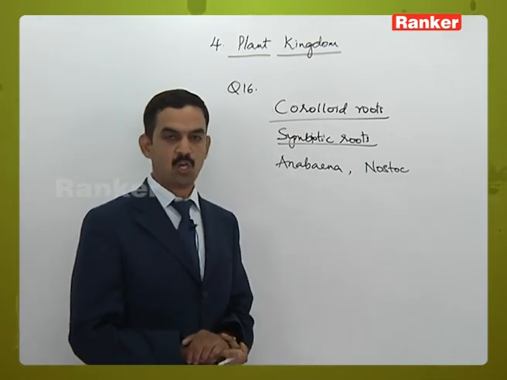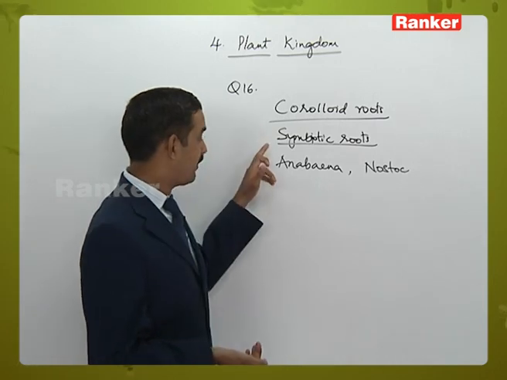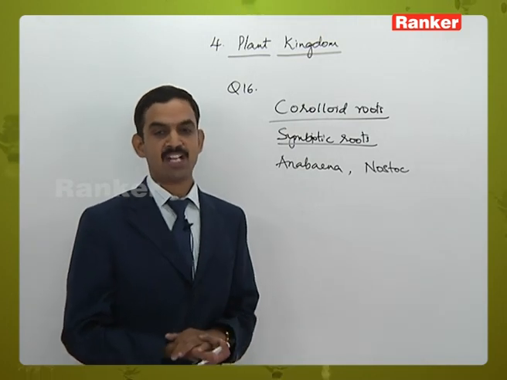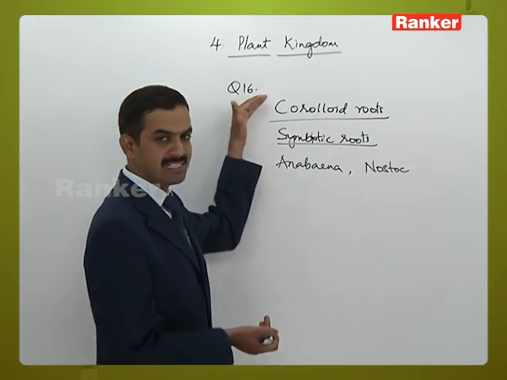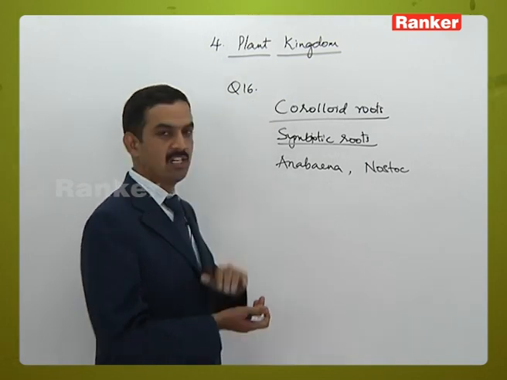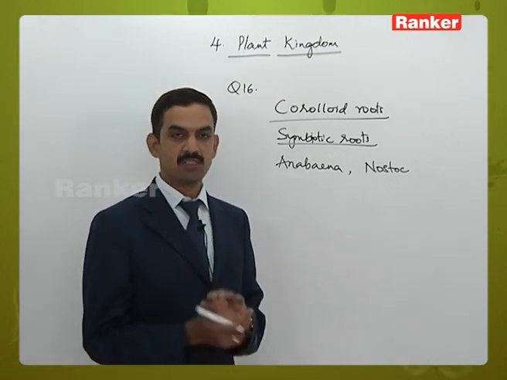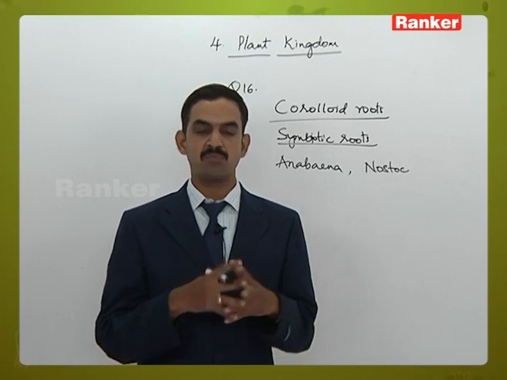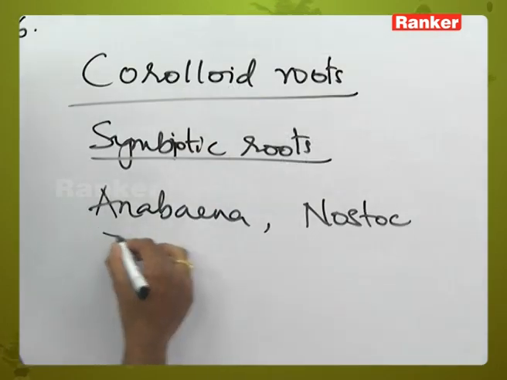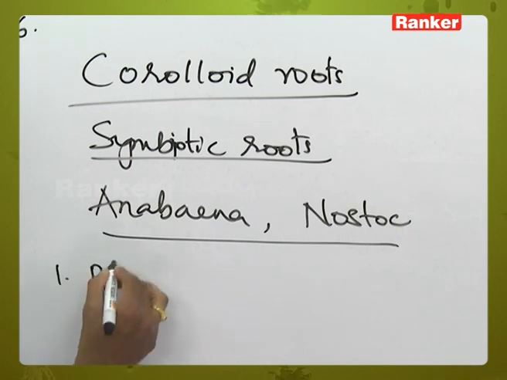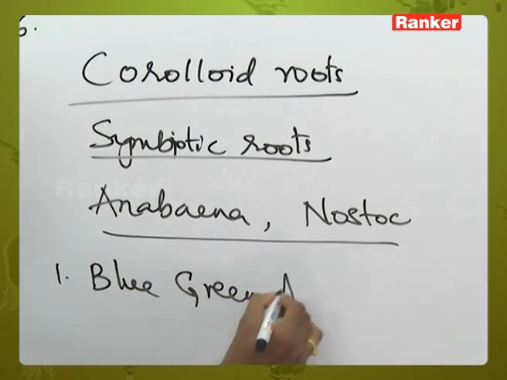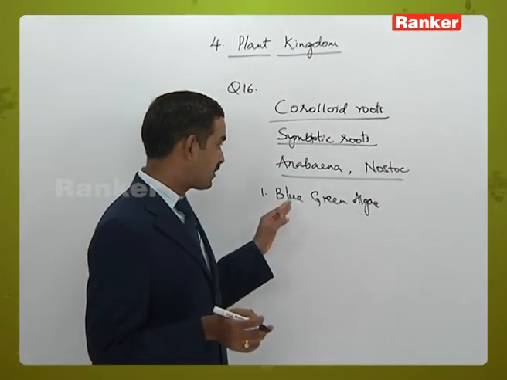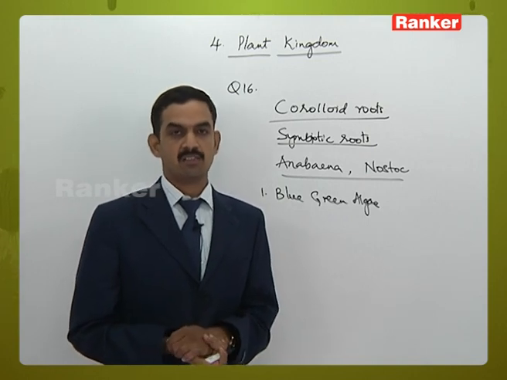We call such roots coralloid roots or corallorhiza, and here the blue-green algae, that is Anabaena and Nostoc, perform nitrogen fixation and provide the nitrogen to the cycas plant, whereas the cycas plant will provide nutrition to Nostoc and Anabaena. So this type of mutually beneficial association is present between Nostoc and Anabaena with that of the cycas plant. Now let's come to the characters of Anabaena and Nostoc. Both of them are blue-green algae, and these contain heterocysts in their organization.